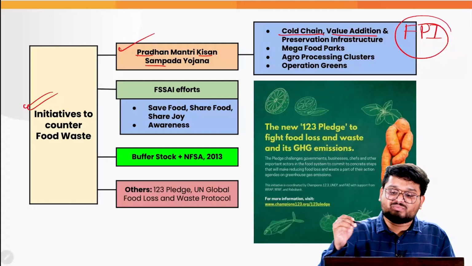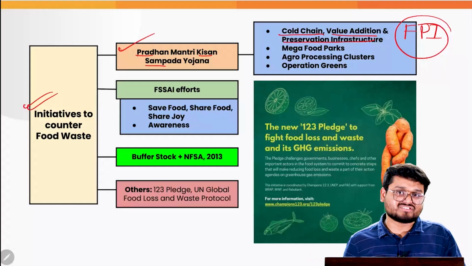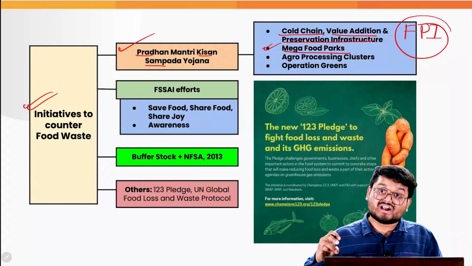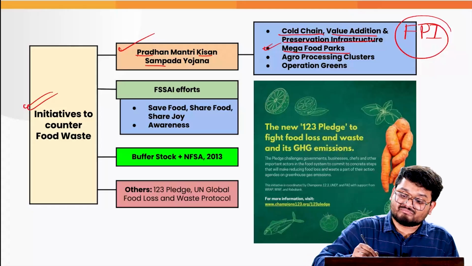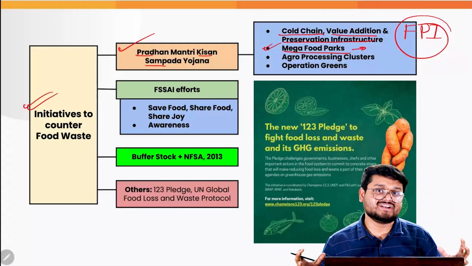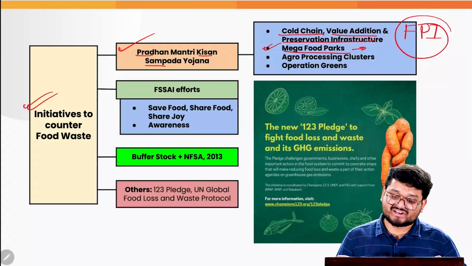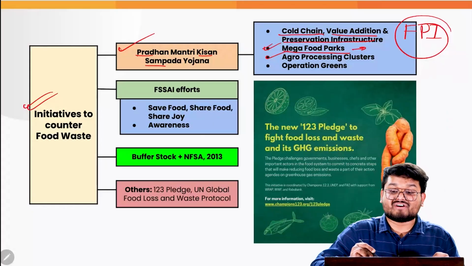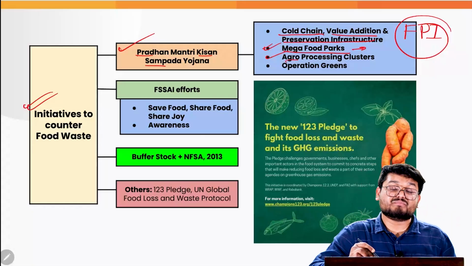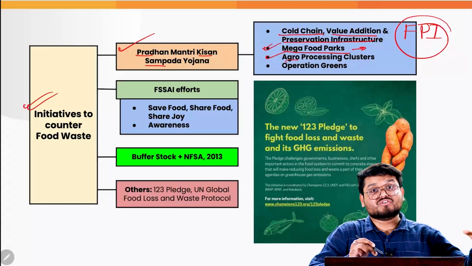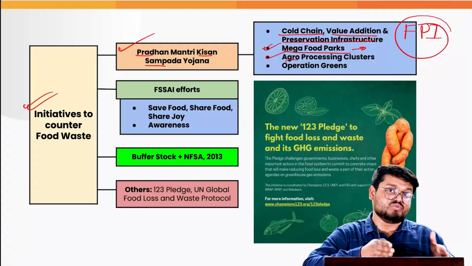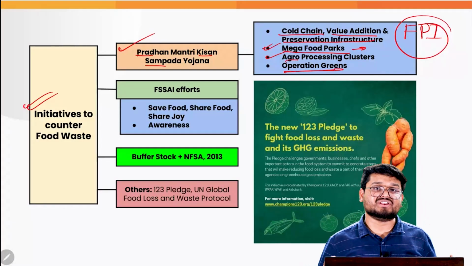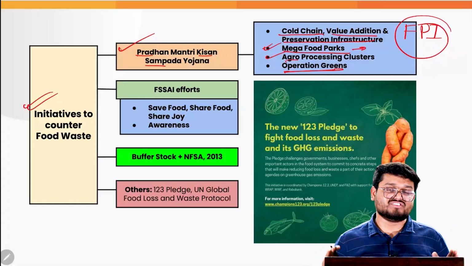Next, we also have various preservation infrastructure as a part of this particular scheme. We have also envisaged setting up various mega food parks, which aim at building proper cluster-like development for the food processing industries. Also, we have the impetus to have a better number of agro processing centers, again to process various foods and particularly reduce food wastage in the country. And finally, Operation Greens, which is trying to boost the production of extremely important vegetables.